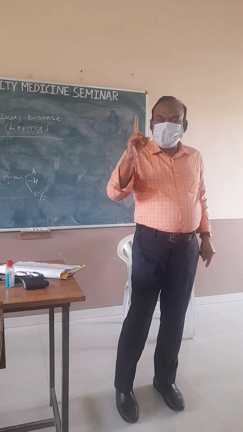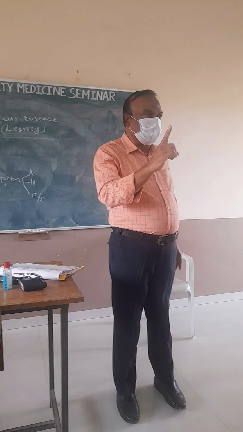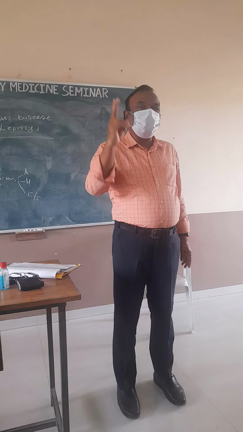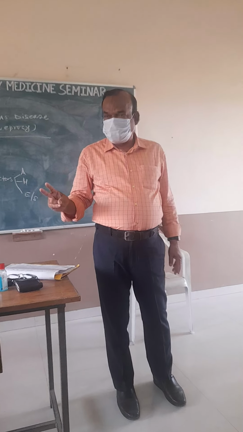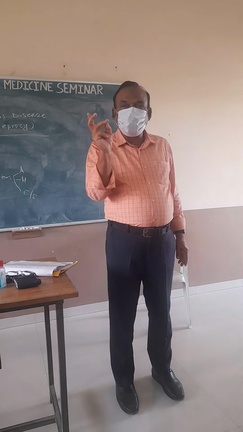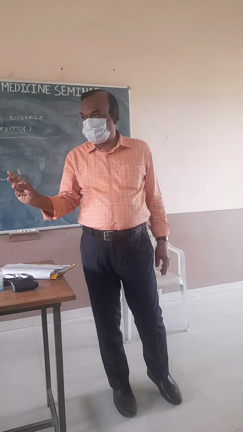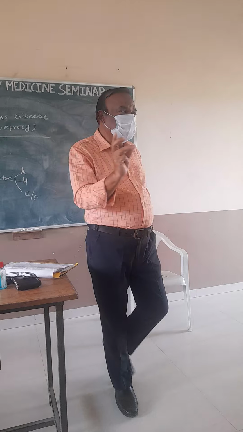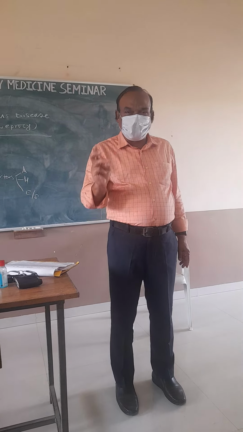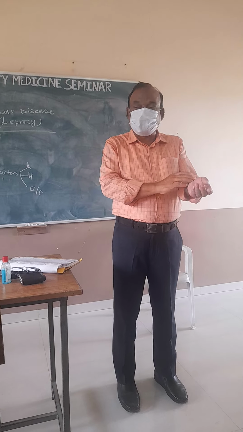So first P is presence of hypopigmented patch. Second P is presence of thickened, tender, palpable nerves. Third P is presence of loss of sensation. The first sensation that is lost is light touch.